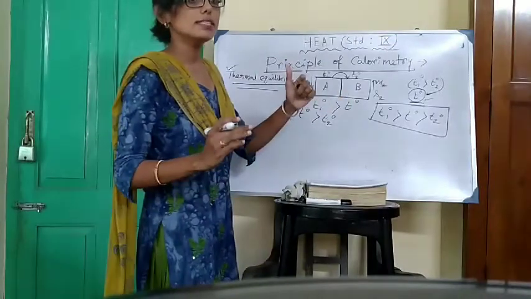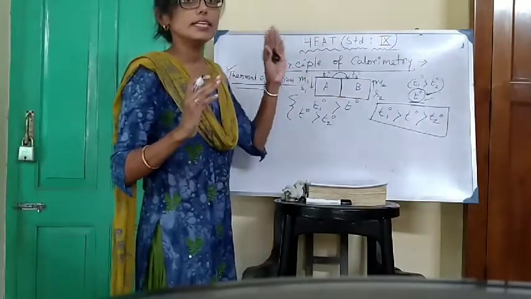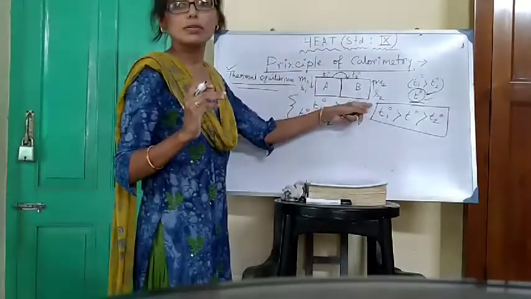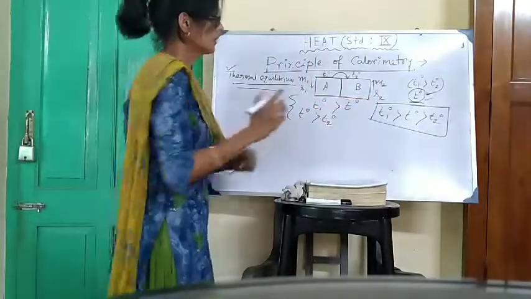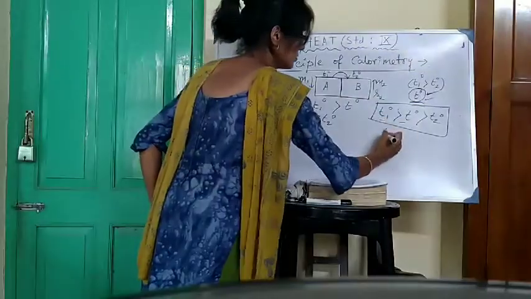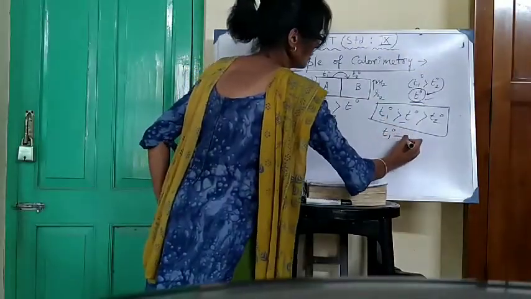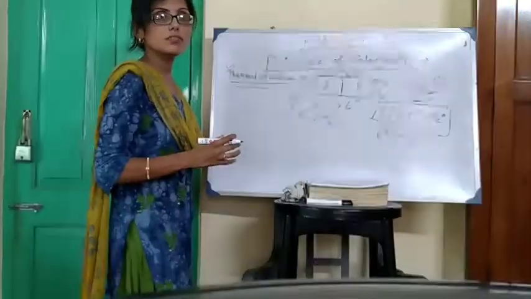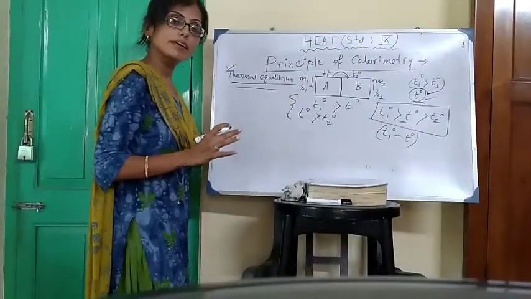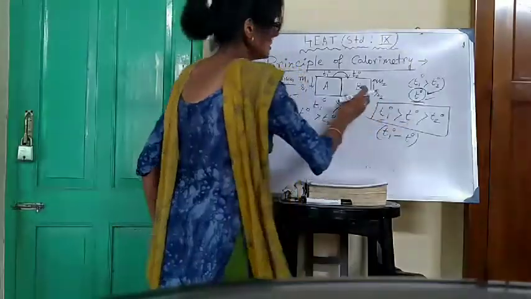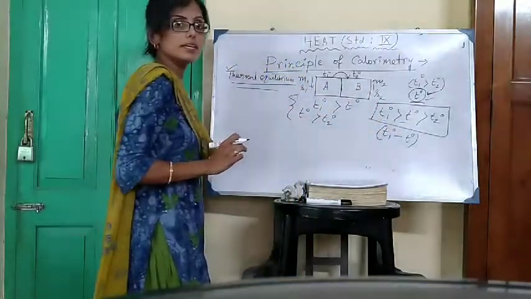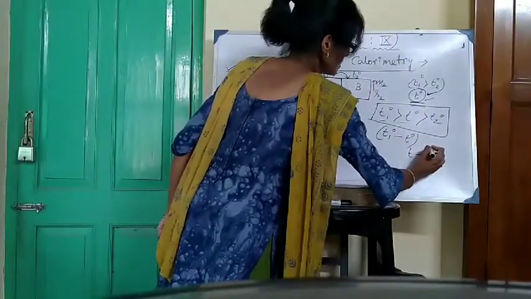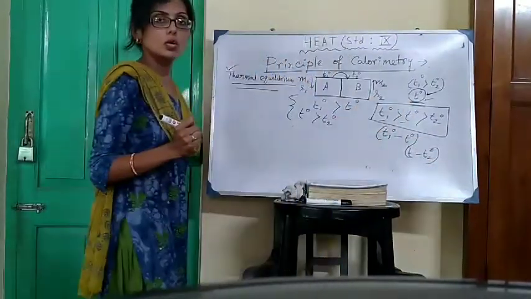Okay. So what is the change in temperature? Means the change in temperature for body A. This one is greater than this one. So T1 degree minus T degree, that is the change in temperature for body A. Right? Similarly, the change in temperature for body B is nothing but T minus T2 degree. Okay?